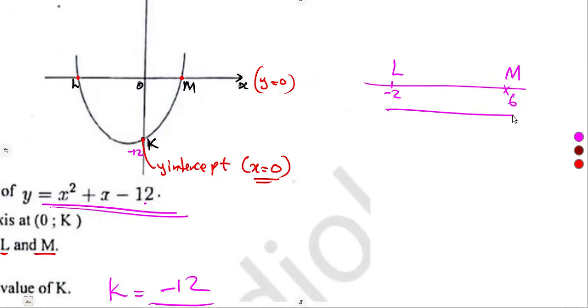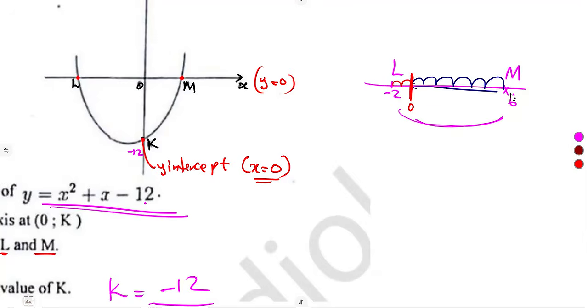What will be the length? Someone can say the length there is 4 in between this. No, it cannot be. The length is the difference between these 2 points. Remember, from -2, there's a distance that is covered to the 0. And there's a distance that is covered from 0 to 6.